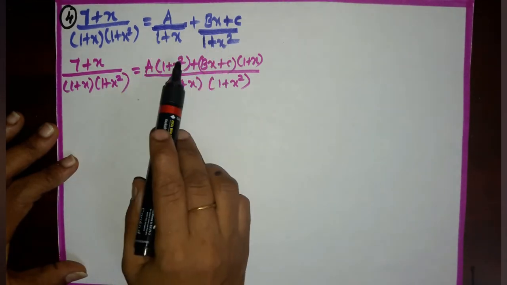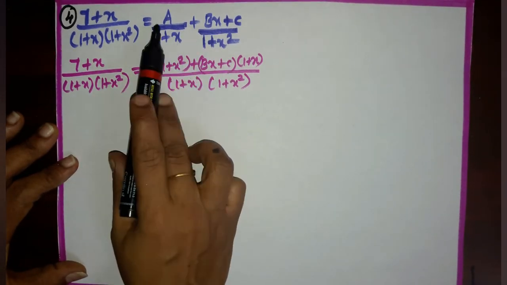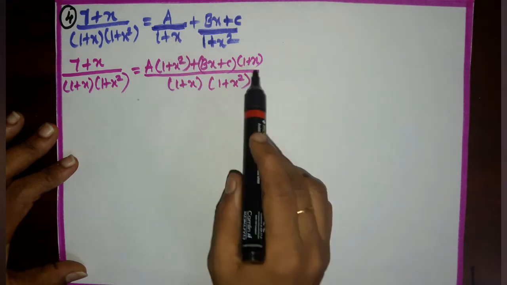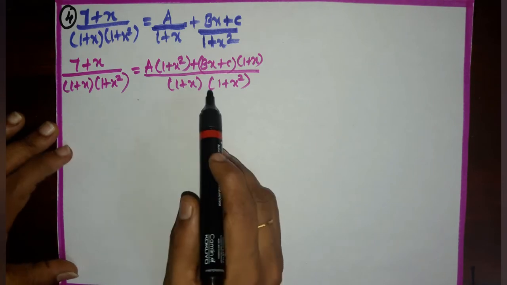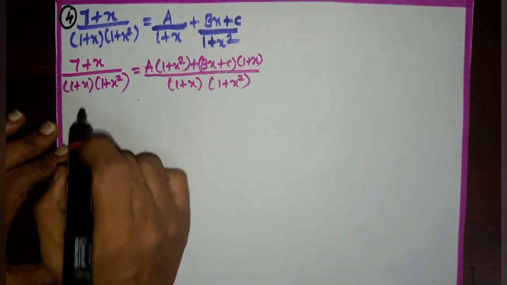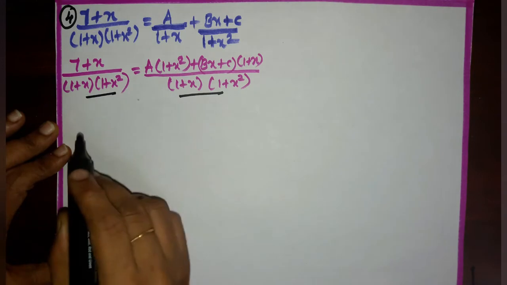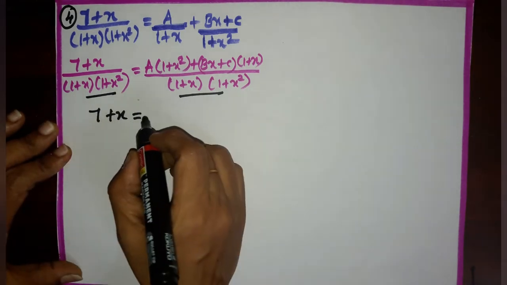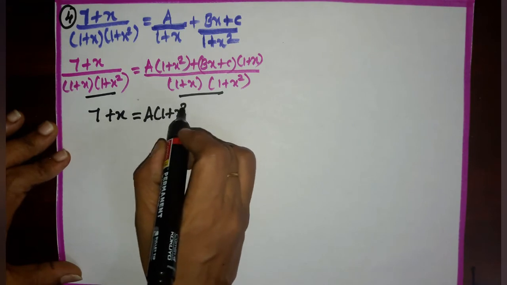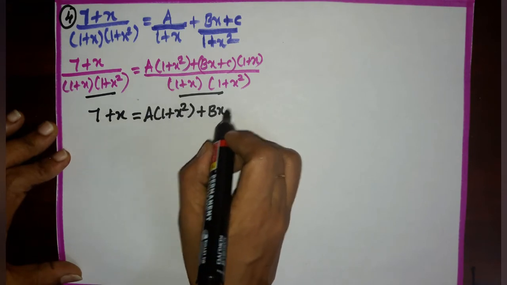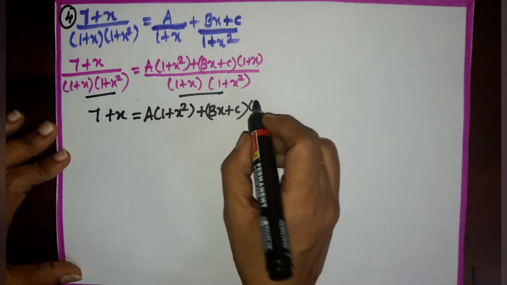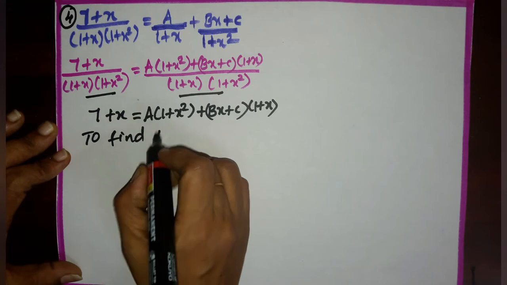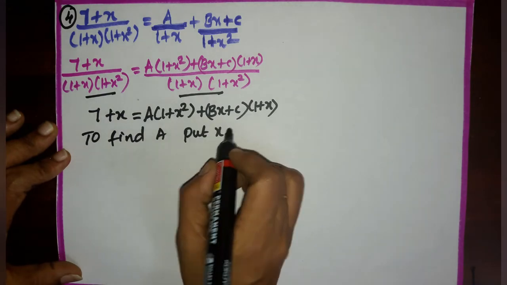in the right hand side we need to take LCM. Then we get a into (1 plus x square) plus (bx plus c) into (1 plus x) by (1 plus x) into (1 plus x square). Since we have the same denominator, we can equate the numerator. Then we get 7 plus x equal to a into (1 plus x square) plus (bx plus c) into (1 plus x). To find a, I am going to put x equal to minus 1.